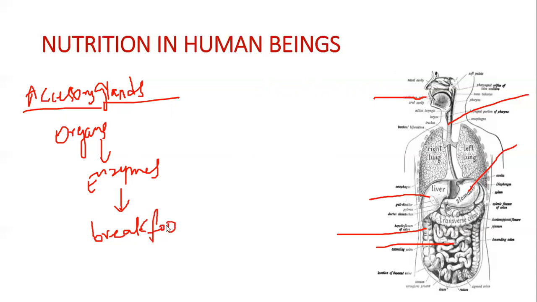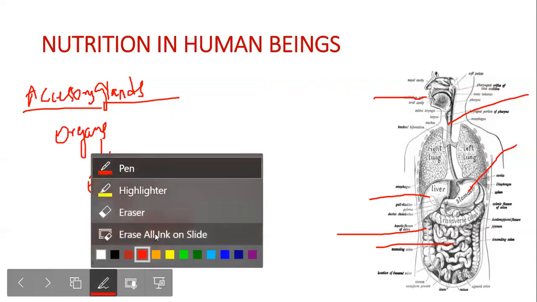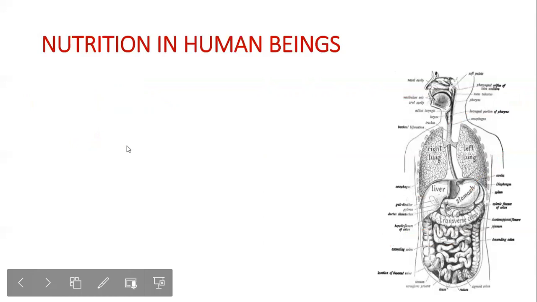So what's happening exactly? These glands do not participate, but they release enzymes which break down food. So in a way, they are helping in digestion. So they are called accessory glands. Now coming to small intestine. But sorry, I'll be going through each and every part. So we are clear on outline, that is mouth, esophagus, stomach, small intestine, large intestine are parts of digestive system, and accessory glands are liver, gallbladder, and pancreas.